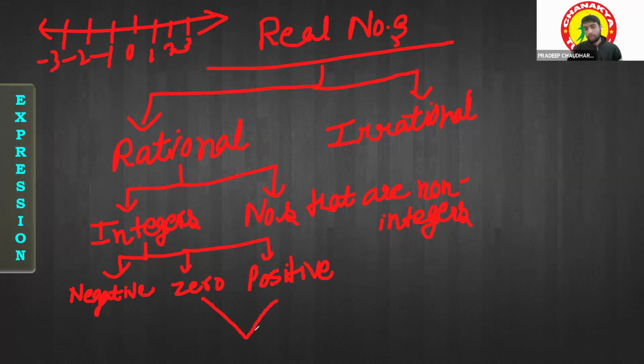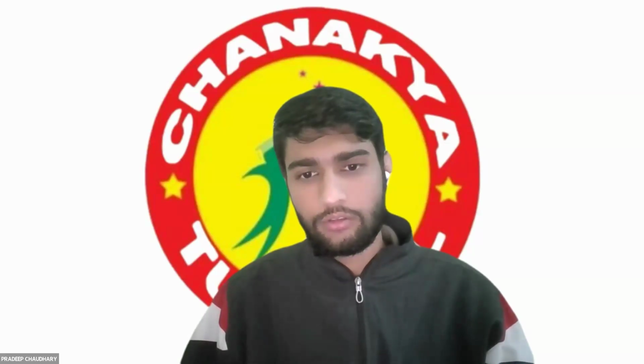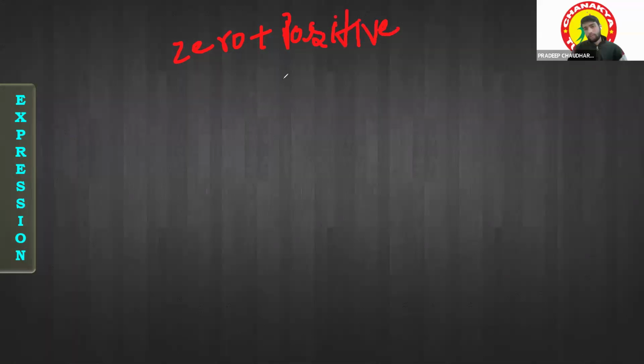By the collection of the 0 and the positive integers, what will it become, guys? Whole numbers. Good. It will become the whole numbers. Okay.